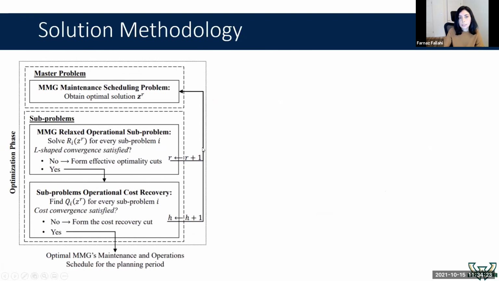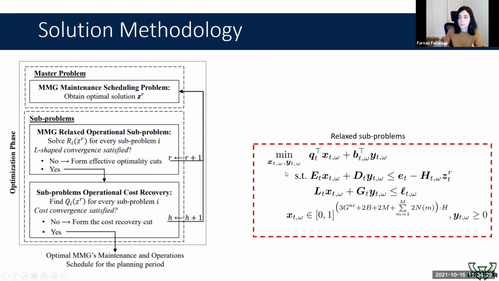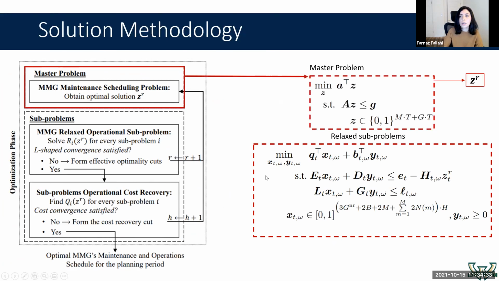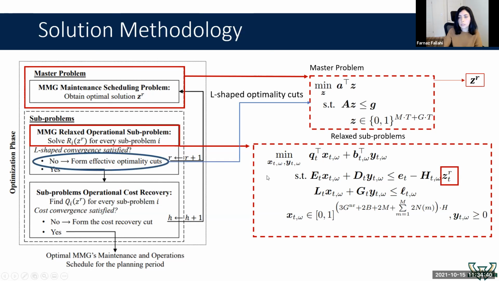Then in the next step, we develop a two-level algorithm. But to develop the algorithm, we first need to have a continuous recourse. So we relax our sub-problem and then we develop L-shaped optimality cuts and integer cuts to recover the true cost of our operational model and solve the model in a feasible number of iterations.